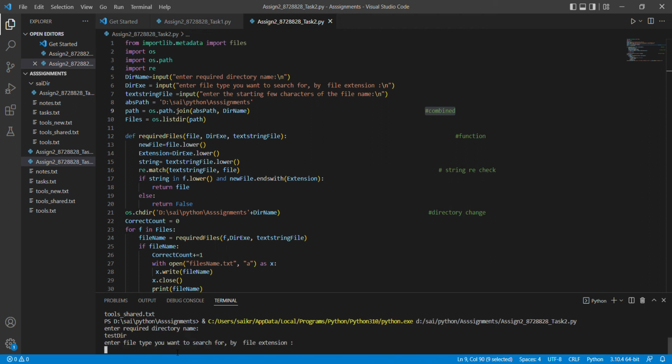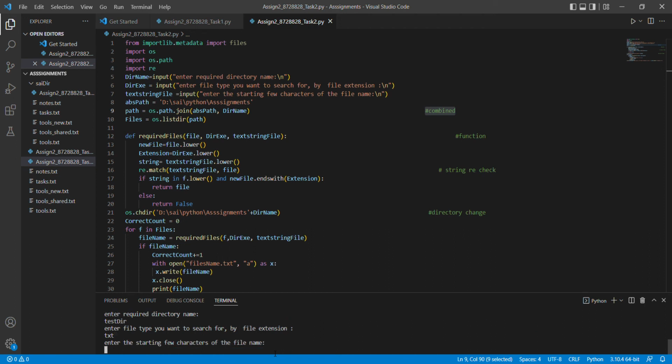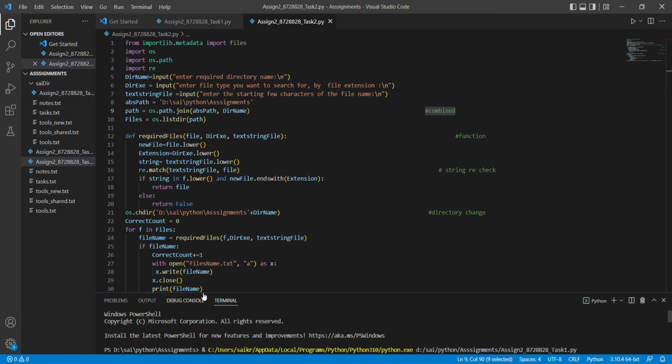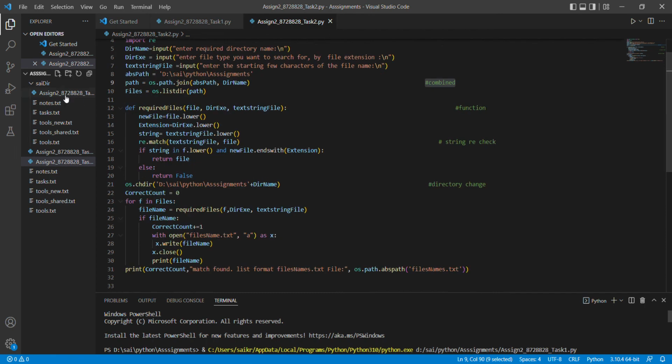directory. Enter file type. You want to search for the file extension type. I'm giving txt, and a few characters of the file name which are present. Go with some tools. So files not found, because I didn't have a file here. I have only the directory, so it's given as the output result.